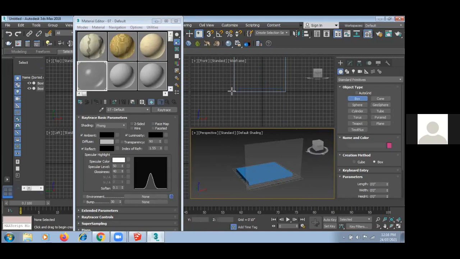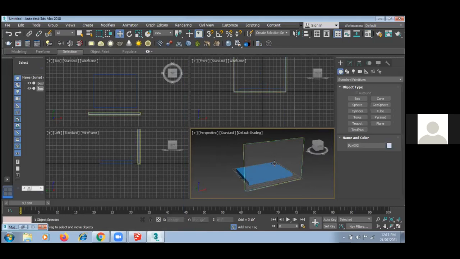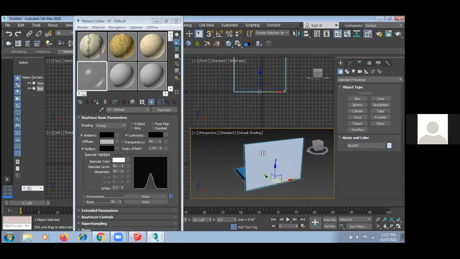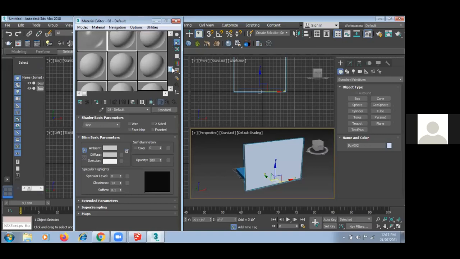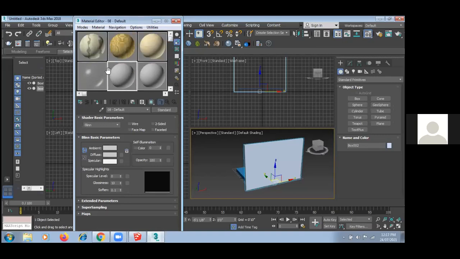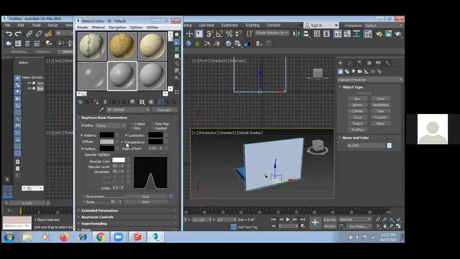See, again, what I have to do is I'm creating one object. M for material, I have to select this. Select a single ball. Basically, here we have multiple slots, so you can create your own materials. Now I want to create this as a glass, so I just click on this standard button. Again, I click on ray trace. In ray trace, just untick this transparency tools, and here I give 90% transparency.